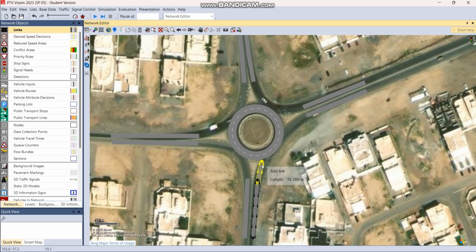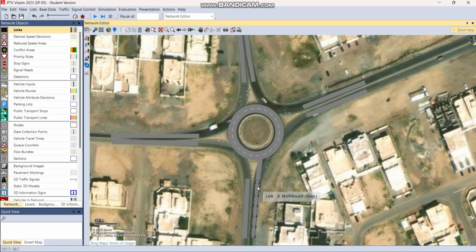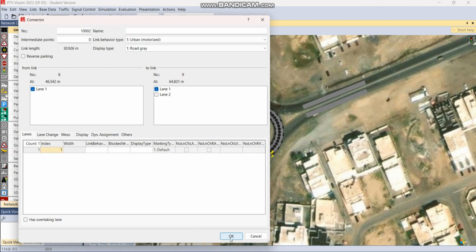Now for our roundabout, you're going to have two connectors for this. For lane 2, which is the innermost lane, and another connector from this link to the outer lane, which is lane 1.